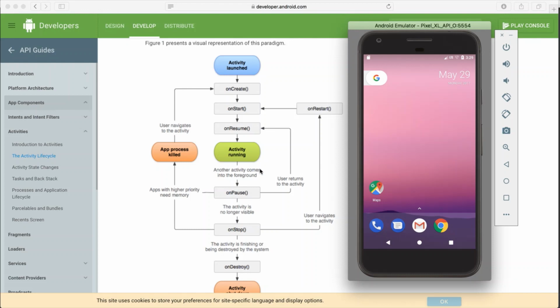When you want to go to a second activity and do something at that time, add it in onPause. When you want to do something before you come back to your activity, like what you see in the Note app, we add it in onResume, so he just reloads the data. So this is the activity life cycle. So here we are done. Thank you for watching.